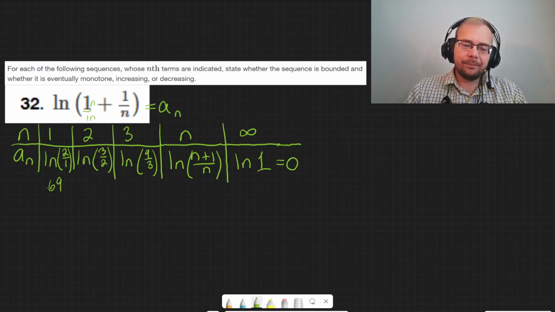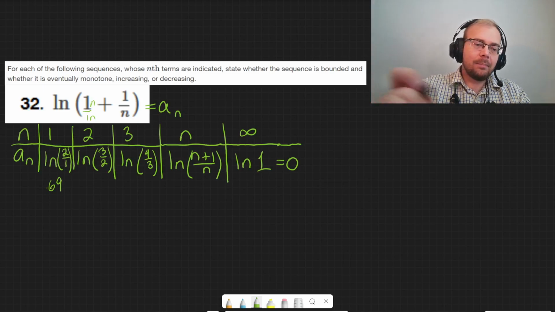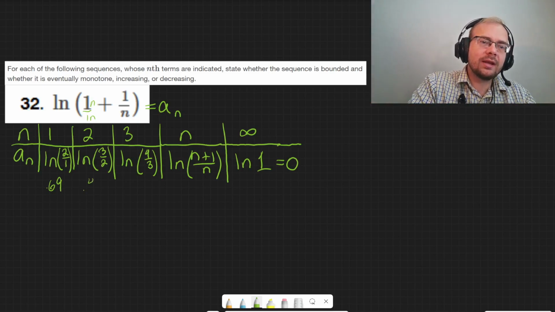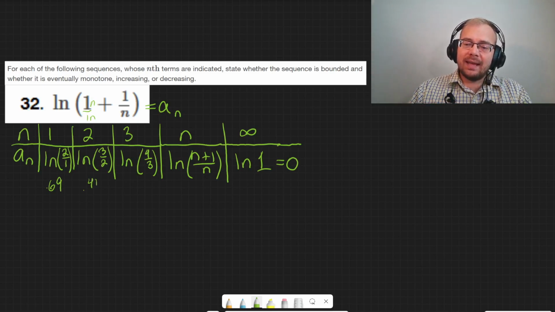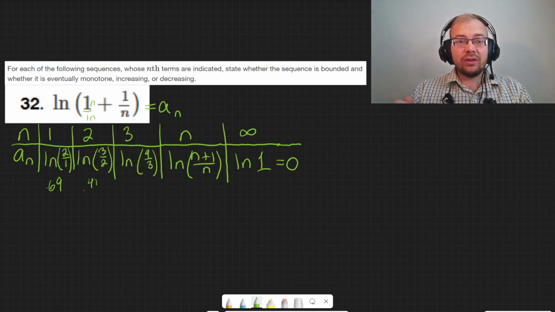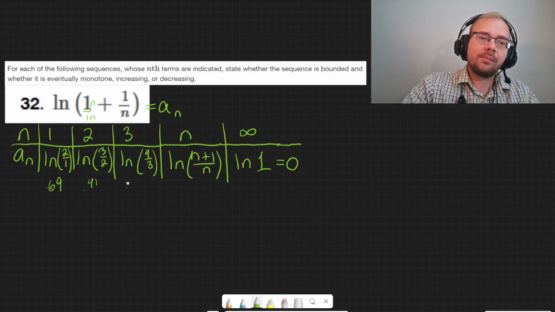0.69. All right, what about the ln of 1.5, or 3 halves? 0.41. I'm rounding to 2 decimal places here. So we can see it's going down, and my guess is that it would be going down to 0. Let's do the other one, 4/3. ln of 4/3 is 0.29.